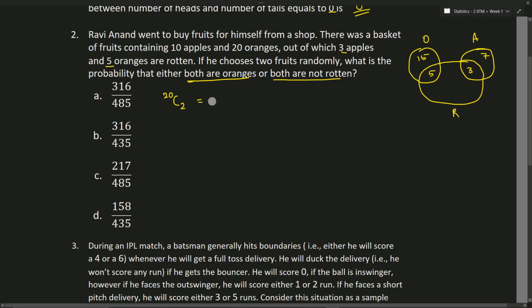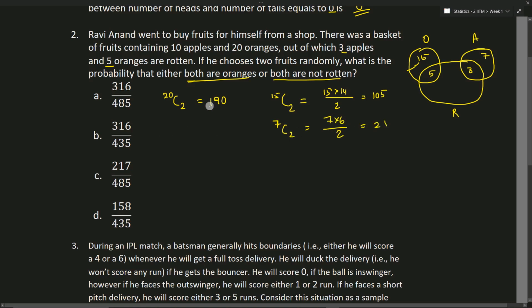That is nothing but 190. So what are the different ways to choose 2 fresh oranges? We have 15 fresh oranges, so if we choose 2 from this, we'll have 15 into 14 divided by 2, that is nothing but 105. What are the different ways that we can choose 2 fresh apples? That is 7 choose 2, that is nothing but 7 into 6 divided by 2, that is nothing but 21.